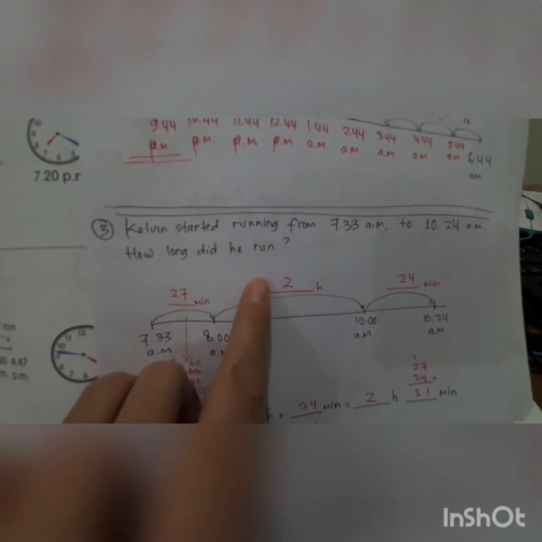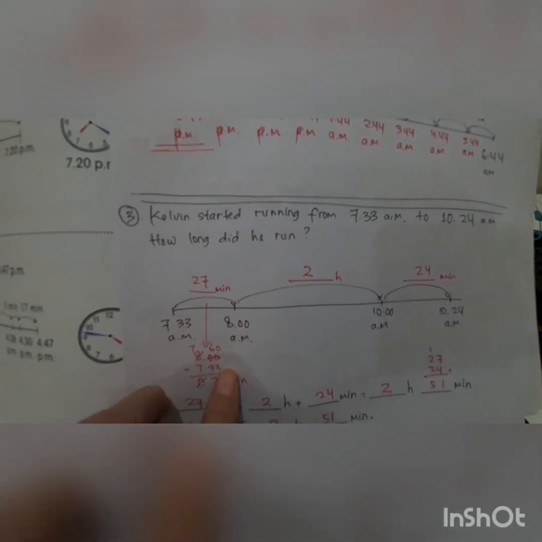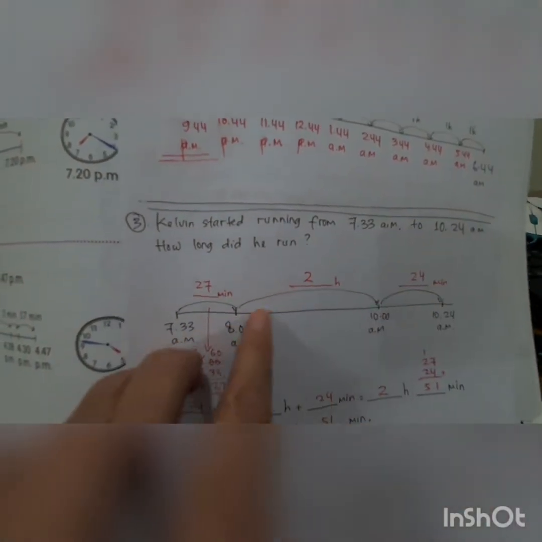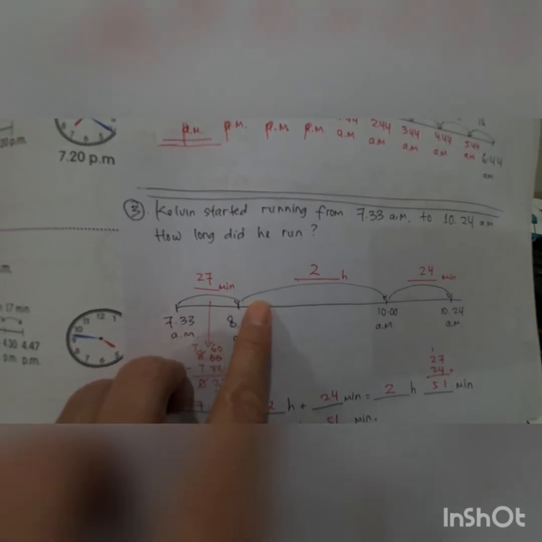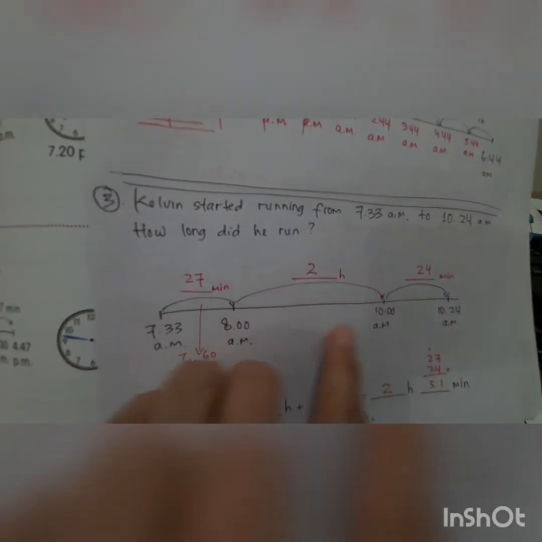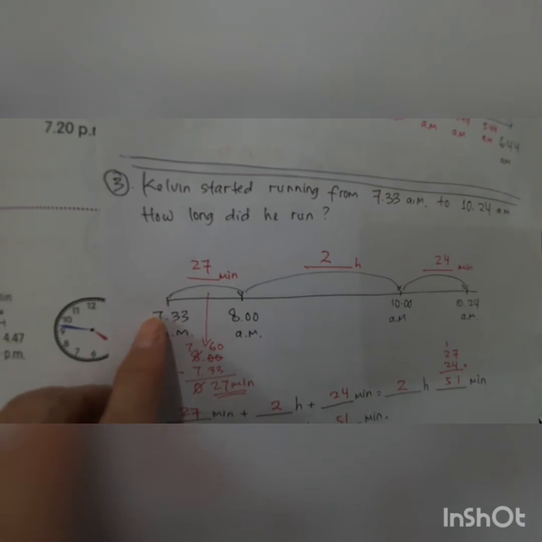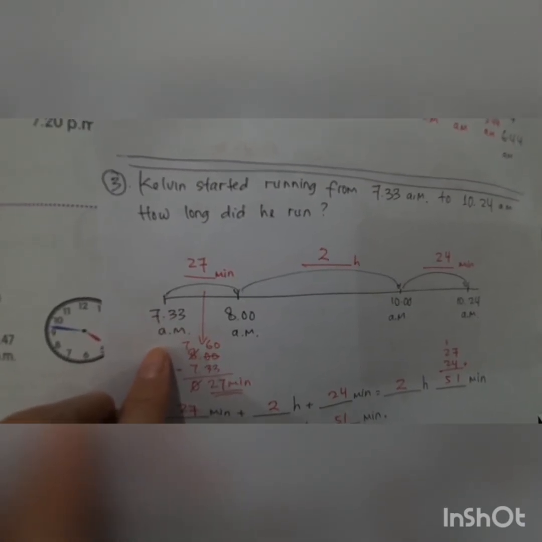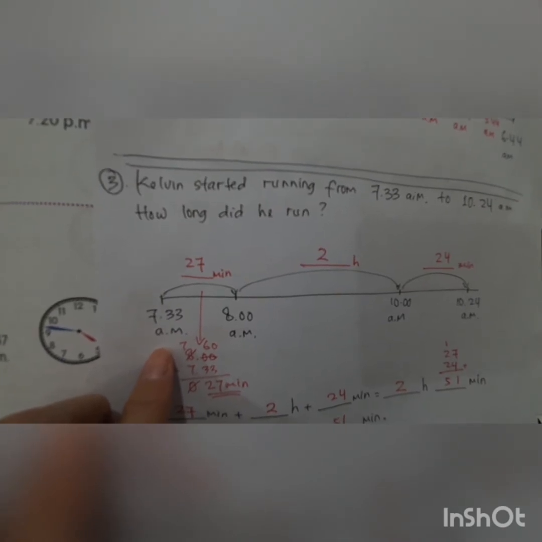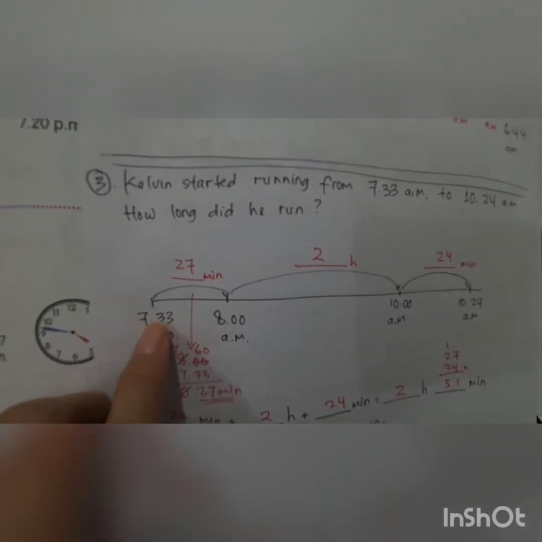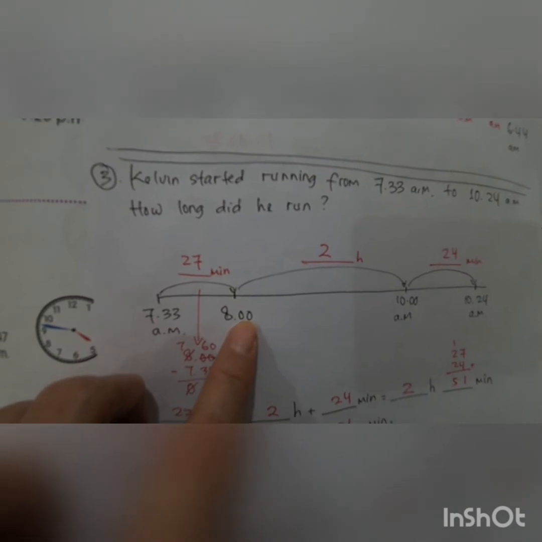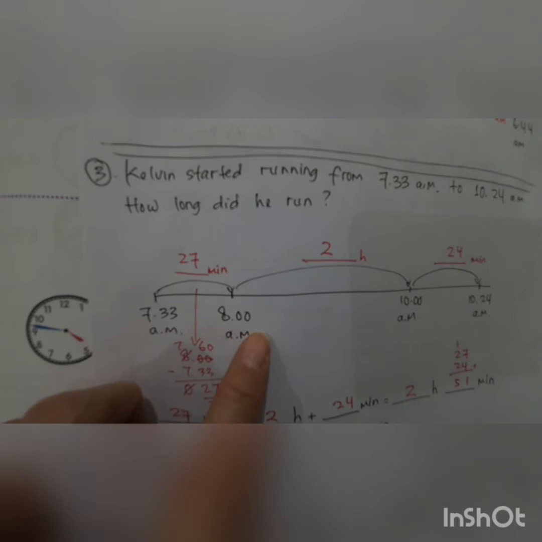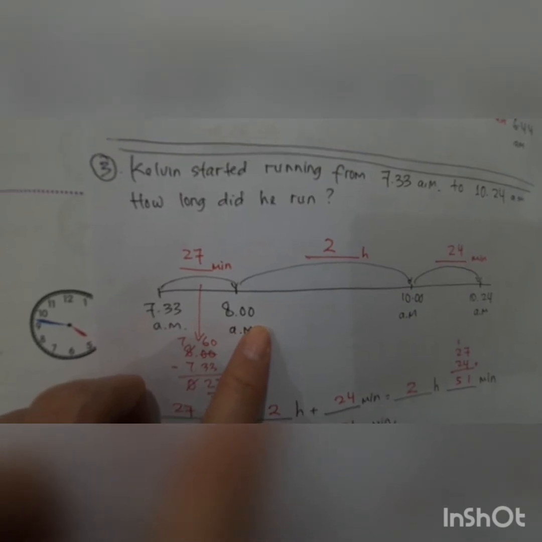So start from 7:33 a.m. So if you go forward, ke depan, tanda panahnya ke depan. Ya. This one 7:33 a.m., we start this. So make it easier. Ya. Bikin yang lebih mudah timelinenya. So from 7 to 8, it takes 1 hour. Dari jam 7 ke jam 8 jadi 1 jam, 1 hour.